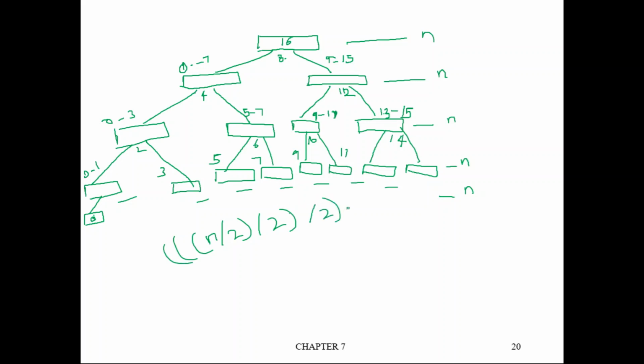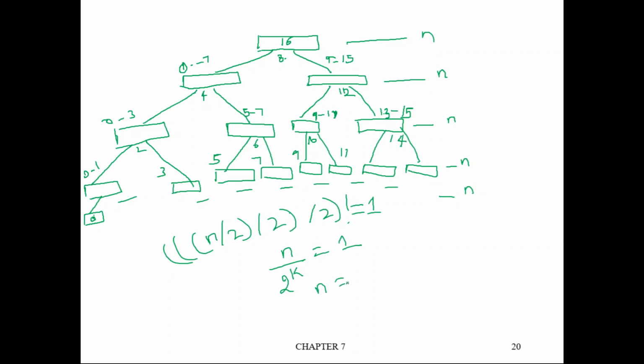As long as it is not equal to 1, we keep repeating this process. So basically n by 2 to the power k equal to 1. If n by 2 to the power k is equal to 1, then we stop.